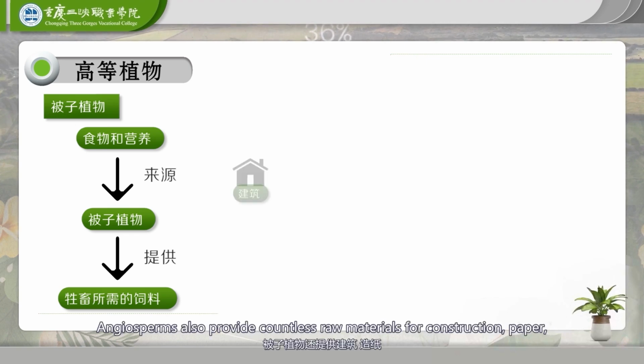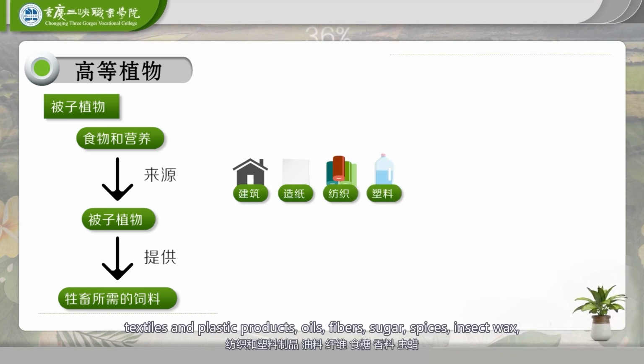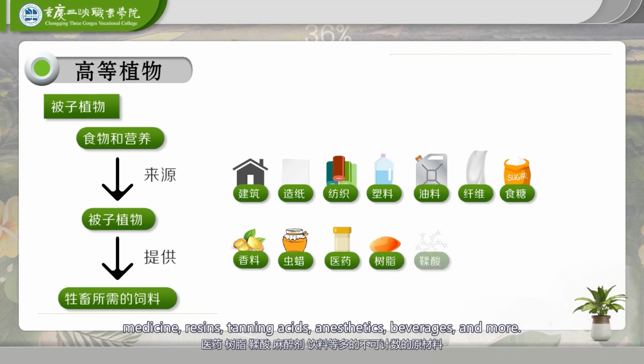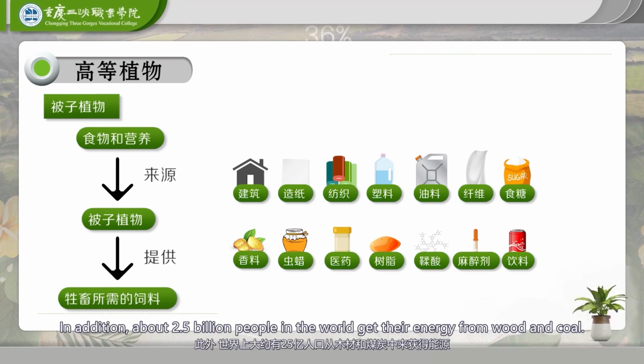Angiosperms also provide countless raw materials for construction, paper, textiles and plastic products, oils, fibers, sugar, spices, insect wax, medicine, resins, tanning acids, anesthetics, beverages, and more. In addition, about 2.5 billion people in the world get their energy from wood and coal.